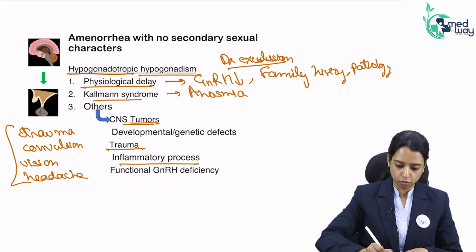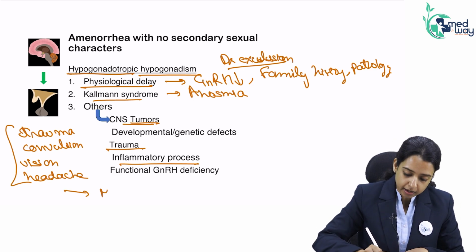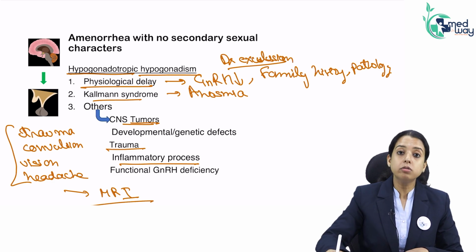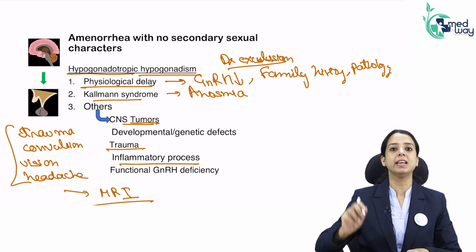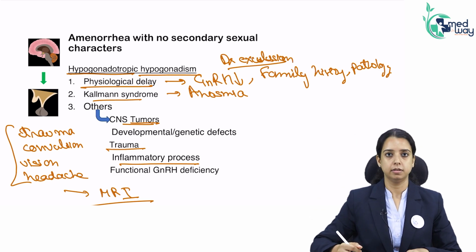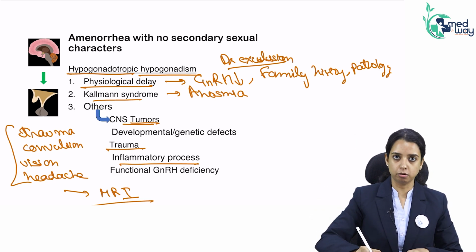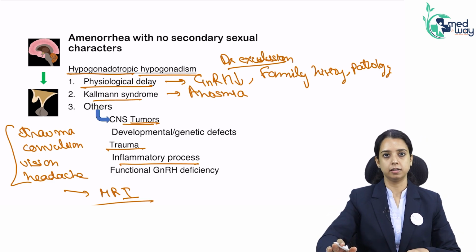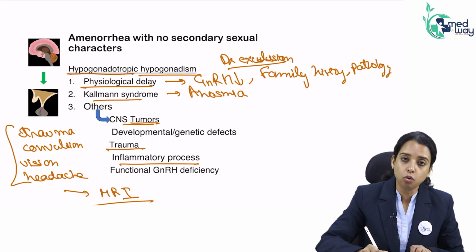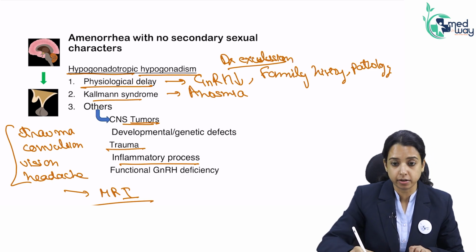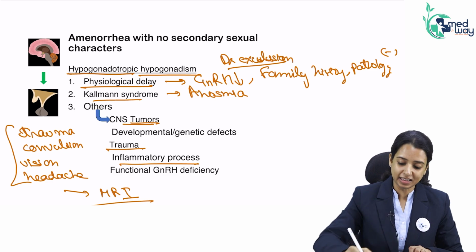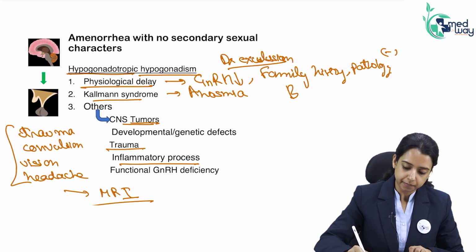Even if nothing is there, you will still do a gadolinium enhanced MRI, because I don't want to miss any lesion or any tumor. If everything comes normal and she does not have anosmia, now you say it is a physiological delay. Physiological delay will have low gonadotropin, there might be a family history, and all the pathology will be absent. One thing is, the bone age is also delayed in physiological delay.